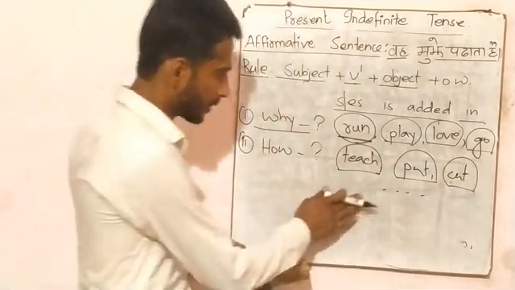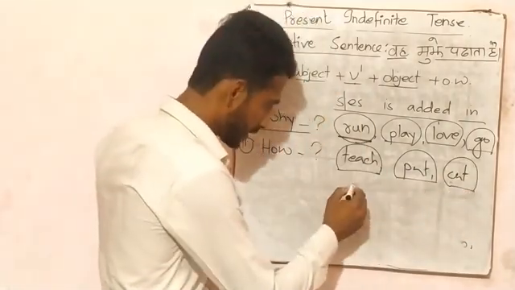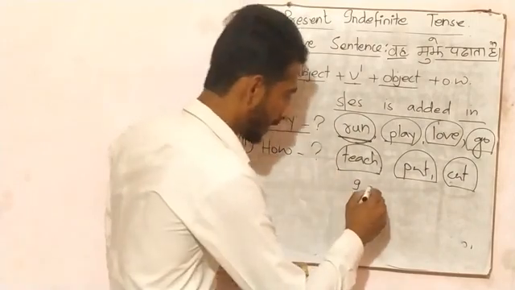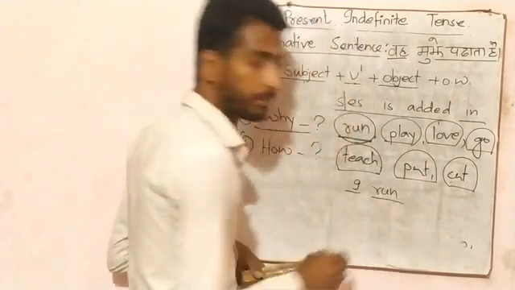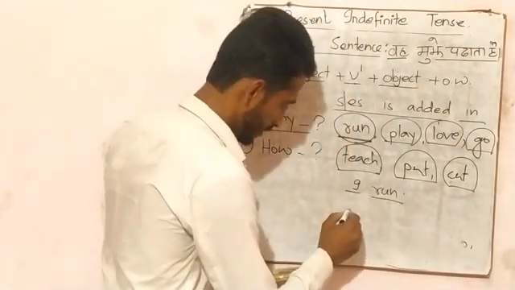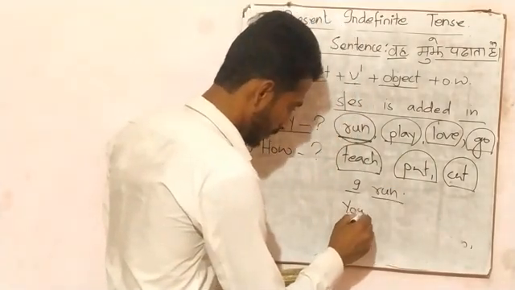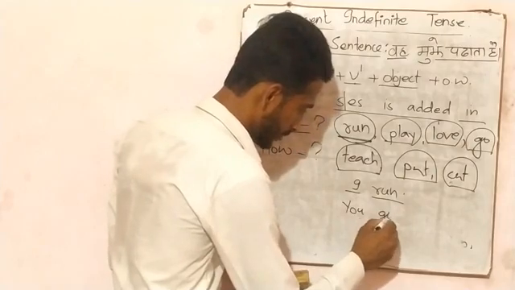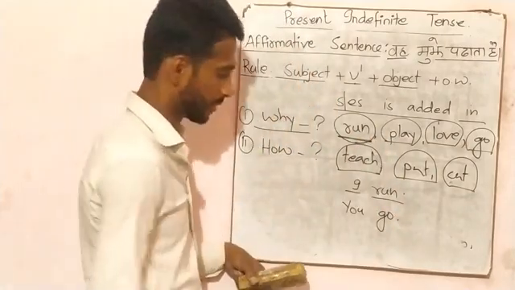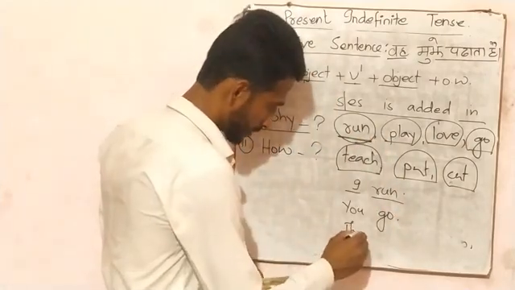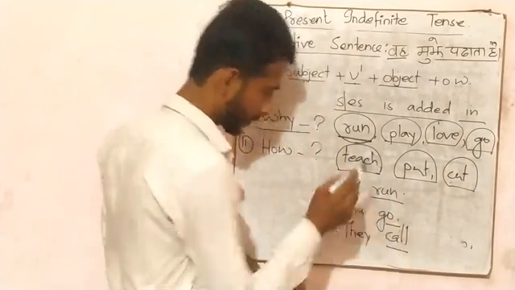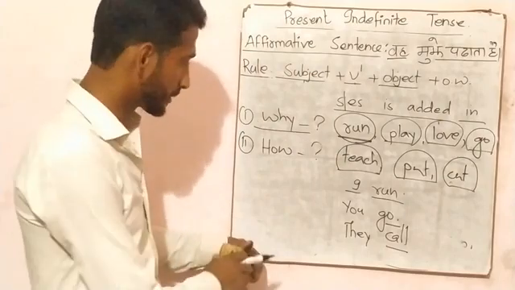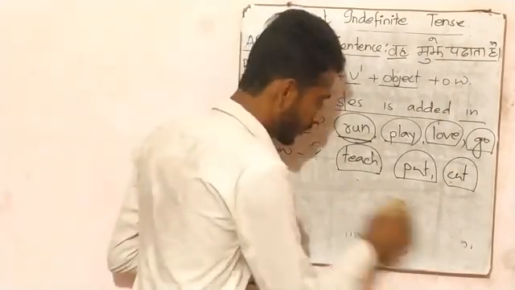So it's clear to us, if the subject is plural, we can write plural verb. Plural subject, plural verb. For example, you is also plural subject. Plural subject, plural verb. They is also plural subject. Plural subject, plural verb. Clear? Now, if the subject is singular, then what should we do?